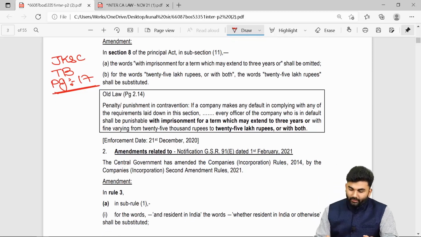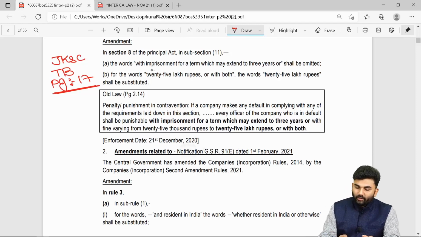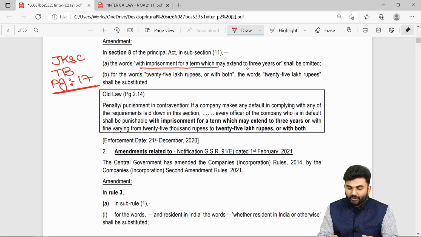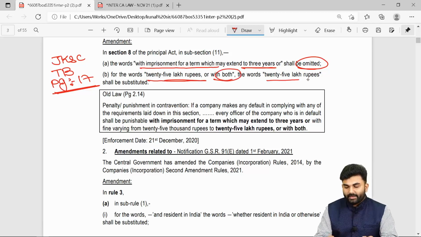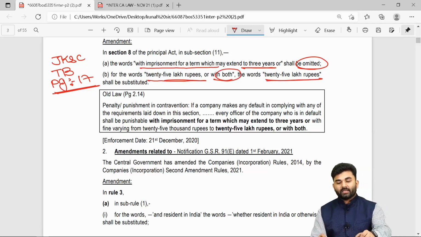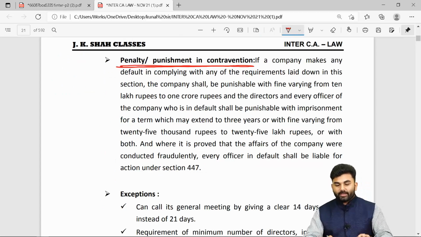So over here, the words imprisonment for a term which may extend to 3 years have to be omitted, and where the words were 25 lakh rupees or with both, we just write 25 lakh rupees. We need to remove the word both.